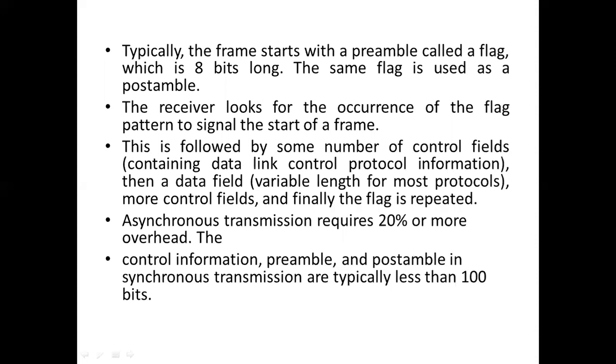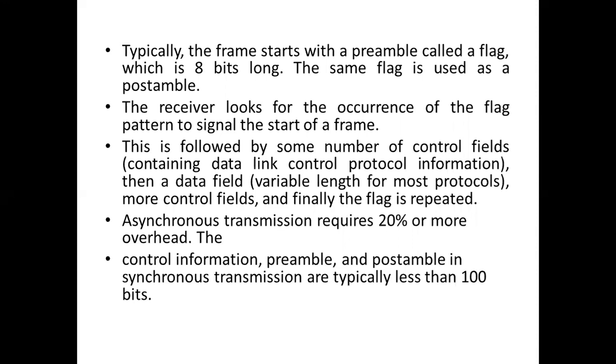So that is obviously less than 100 bits. But if you go for asynchronous transmission, per each character you need to add additional bits. So this is how synchronous transmission overcomes the overhead of asynchronous transmission.